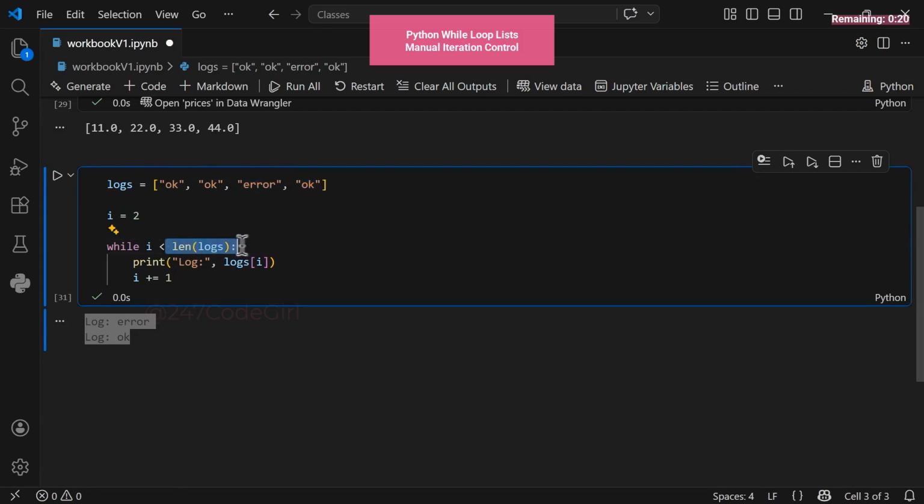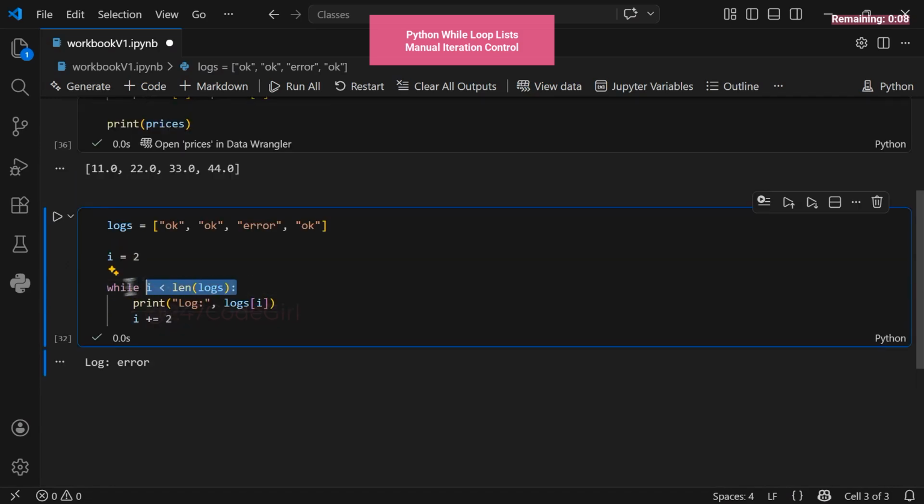Guided by the length of the list. You can even inject custom logic like skipping specific items. By incrementing by 2, we skip every other entry effortlessly. Just one small tweak changes everything. While loops unlock custom start points and dynamic behavior, they allow you to reshape how your code processes data. Want to skip entries? With a while loop, it's easy.